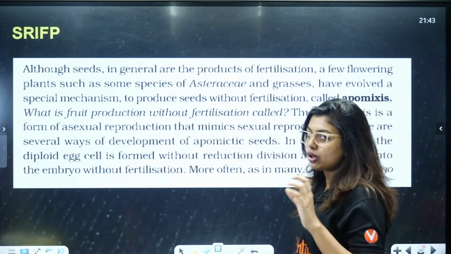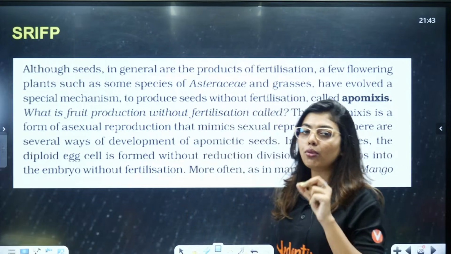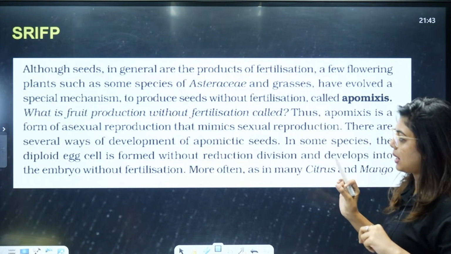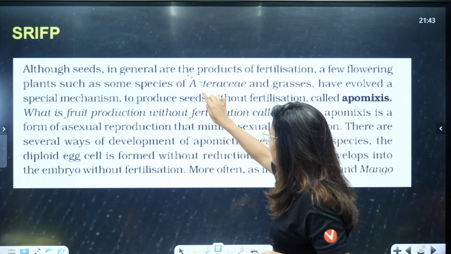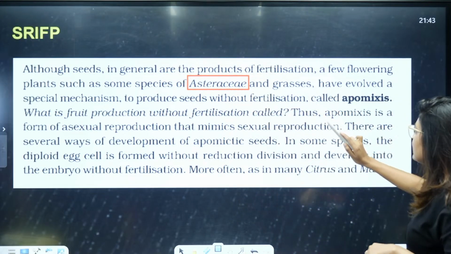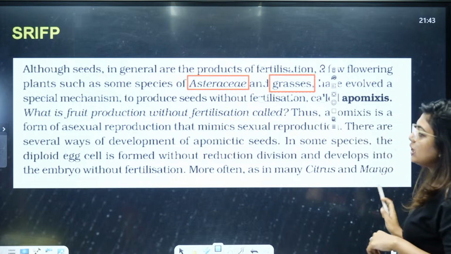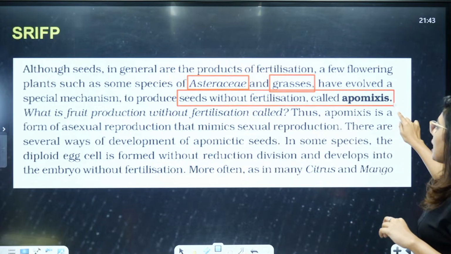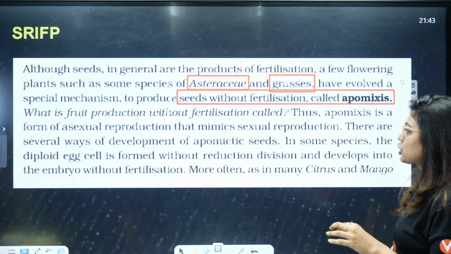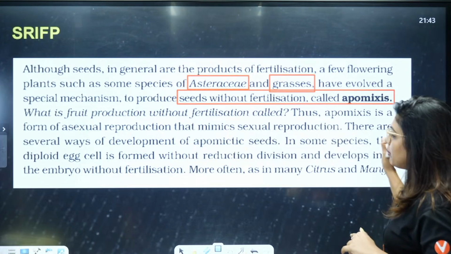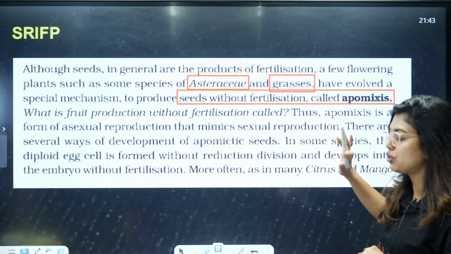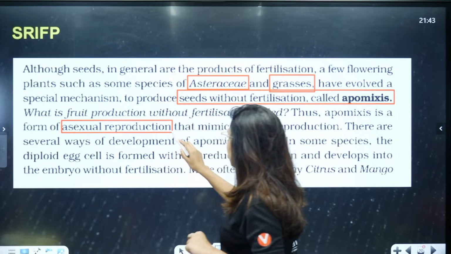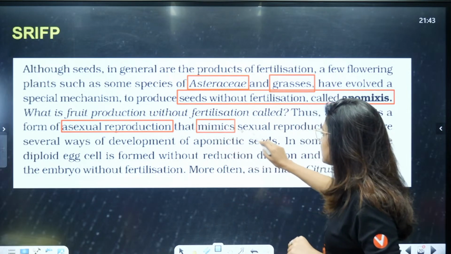Now, the next most important technique or word used is apomixis. Although seeds in general are products of fertilization, a few flowering plants such as some species of Asteraceae and grasses have evolved a special mechanism to produce seeds without fertilization, which is called apomixis. What is fruit production without fertilization called? Parthenocarpy. Apomixis is a form of asexual reproduction, students, where they are mimicking sexual reproduction.